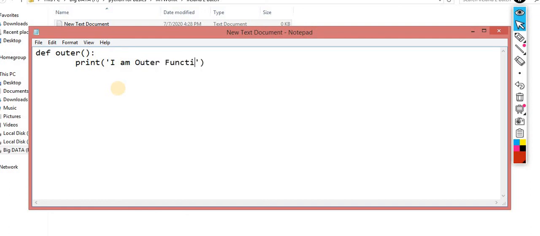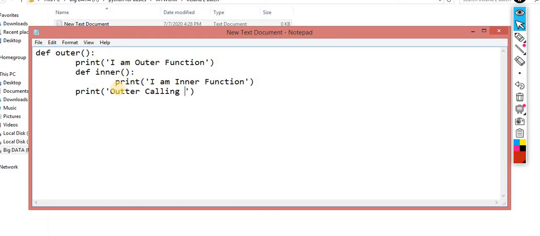Now inside outer, I define one more function, inner, and here I print I am inner function. Before calling it, I print an information message, outer calling inner. Spelling mistake, don't worry about it. Then I call this inner.